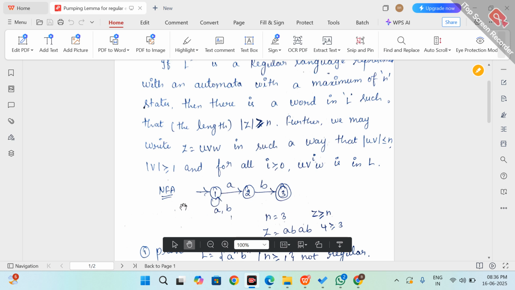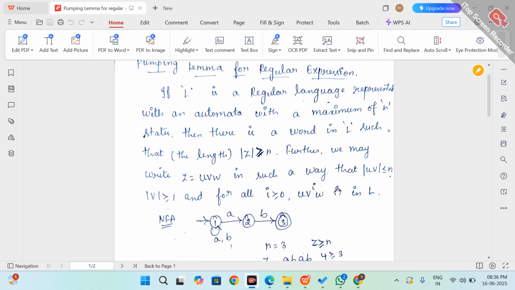So it is the NFA diagram. Any number of a's and b's can occur at the initial state, it may start with either a or b, or any number of a's or b's, because here there is a loop. But definitely it should end with ab. That is the language here.